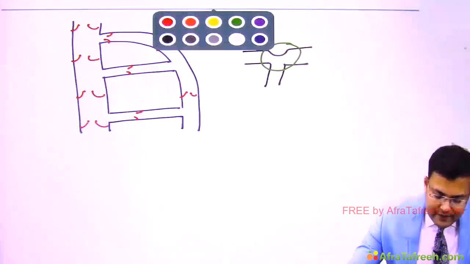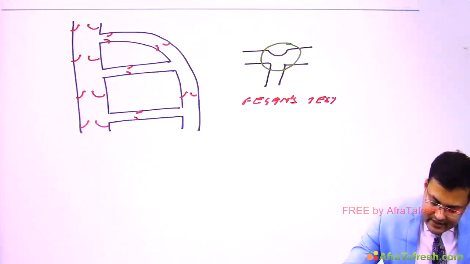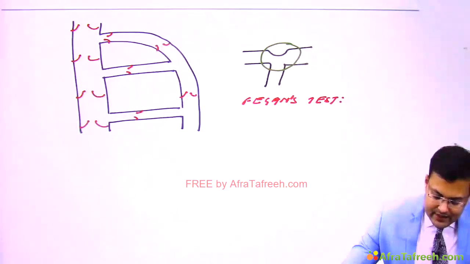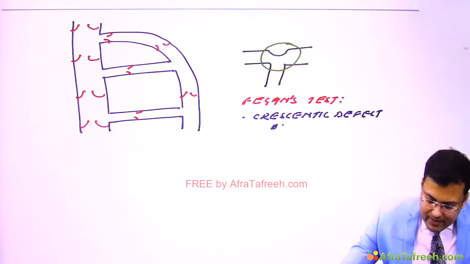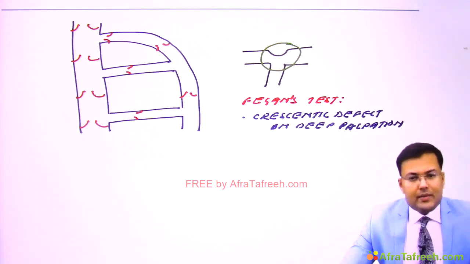So what is Fagan's test? There is a crescentic defect in fascia on deep palpation at the site of incompetent perforator.